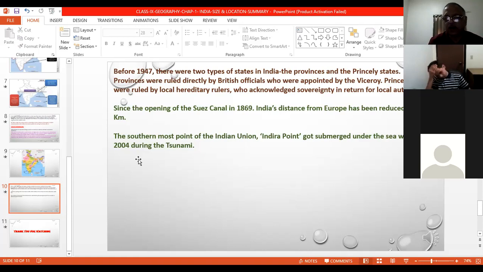So now Indira Point is no longer the southernmost point of India, but now the water is receding and we are getting back this Indira Point again. So these are the three things which you should know. May or may not be asked in the question paper. Until now it has not been asked, but you have to remember this. If they have not asked, they can ask now.